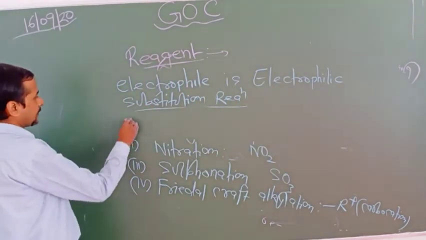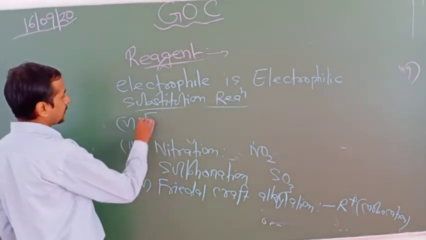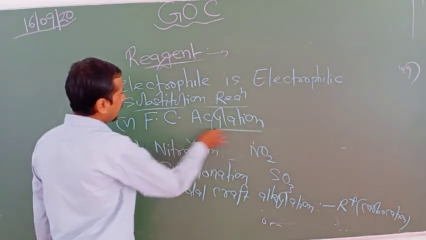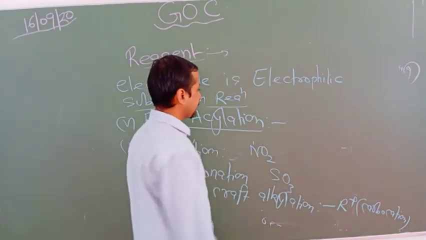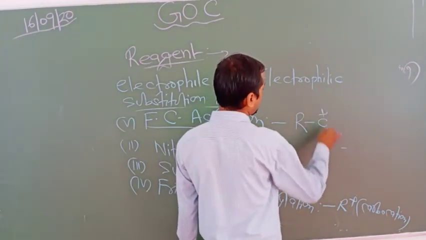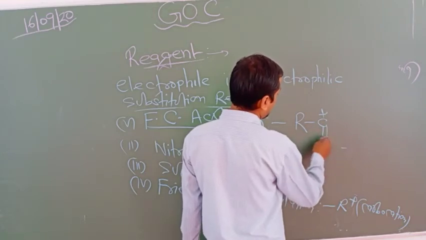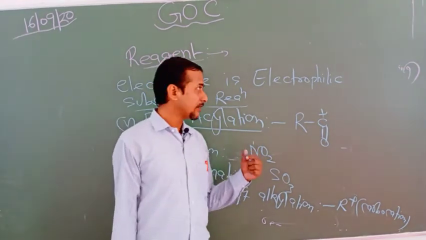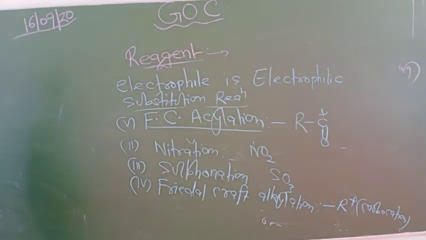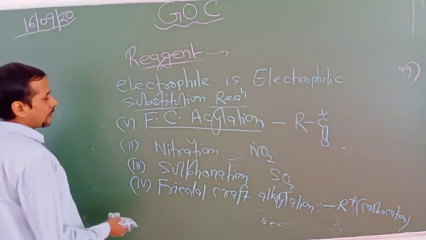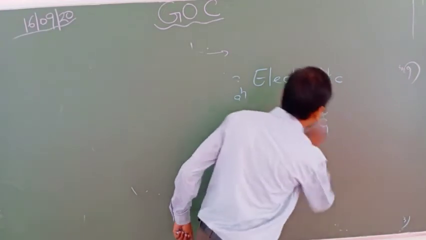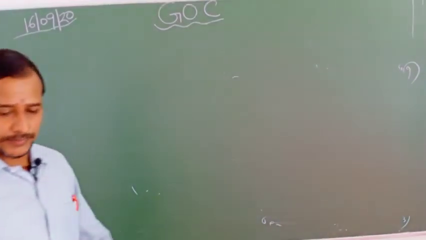One more common example of electrophilic substitution reaction, Friedel-Crafts acylation. In this, what happens basically? R C plus double bond O, that is the acyl group, the acylium ion is formed here. So these are some important examples of electrophiles. So this covered all the reactions where the electrophiles may be formed and which attack the substrate.